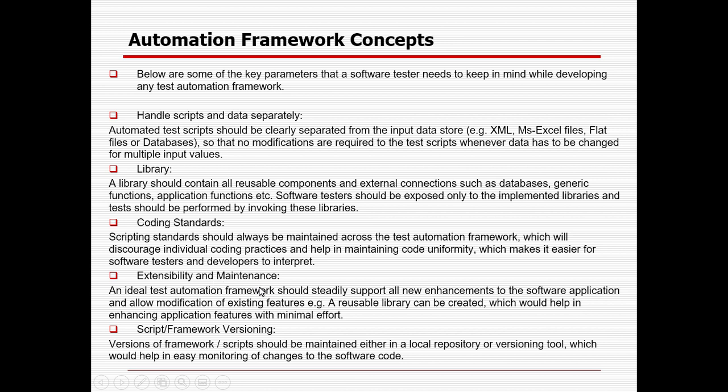Extensibility and maintenance. Maintenance is really one of the important things, because most of the automation projects are not successful because of a lack of maintenance. Suppose that 6 months ago, a project completed script development for 500 test cases, but they are not maintaining them on a regular basis.